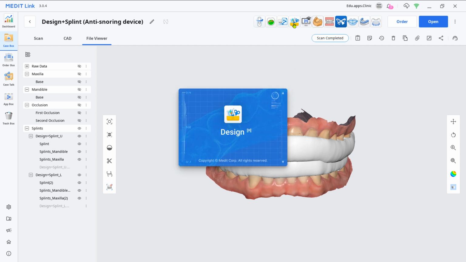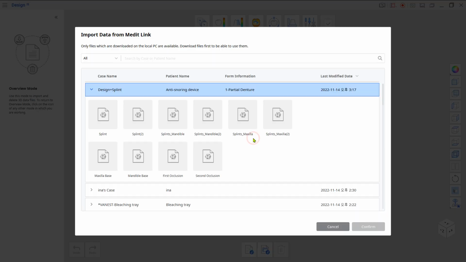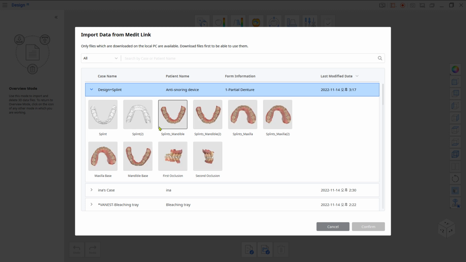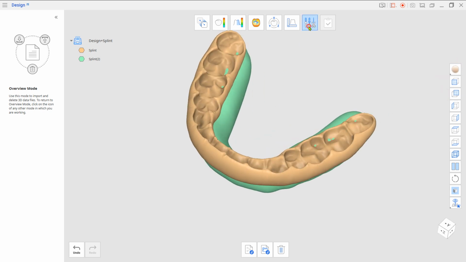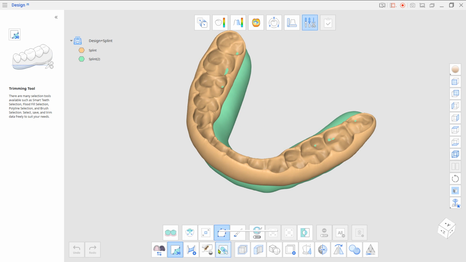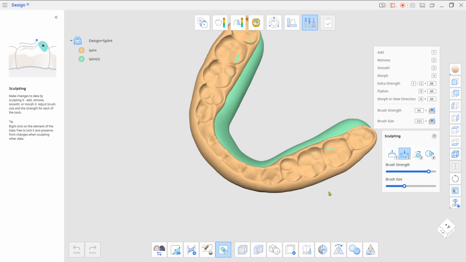Load those two splints in the Design app. Go to Edit mode and use the sculpting tool to remove any over-contoured area.